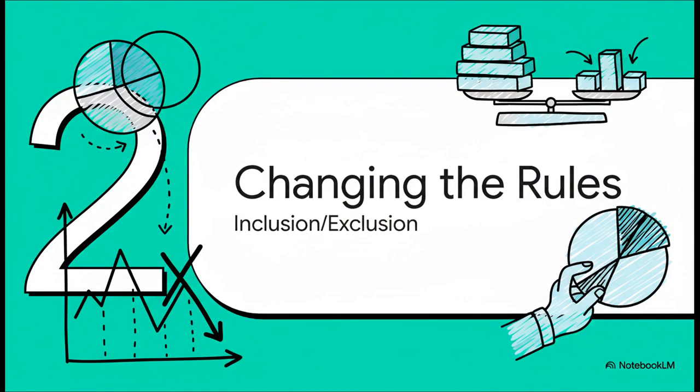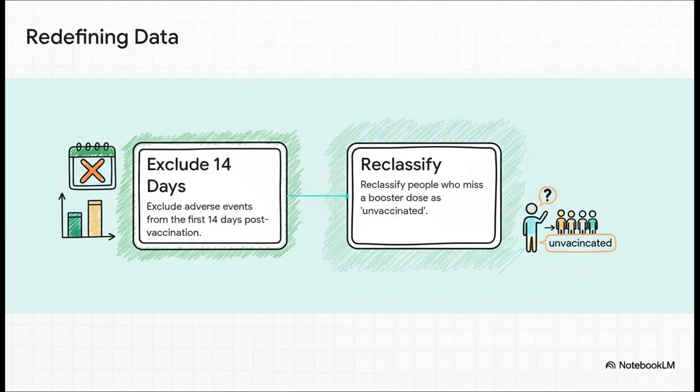So changing the math is one tool. But the source we're looking at says there's another really powerful way to shape the outcome. You just change the rules of the game itself. You get to decide who gets counted in the first place. So here are 2 specific rules the source highlights. First, it claims that if you exclude any negative stuff that happens in the first 14 days, you can make a treatment look a whole lot safer than it might actually be. And second, it alleges that if you reclassify people who miss a booster as unvaccinated, you can end up artificially pumping up the number of bad outcomes in that unvaccinated group.